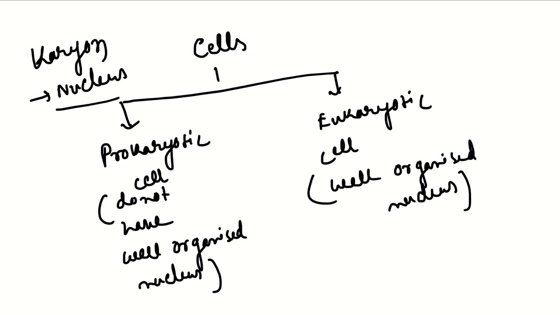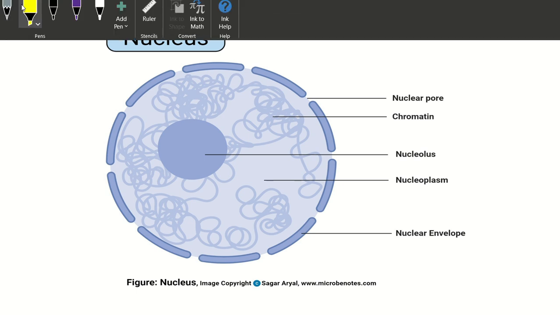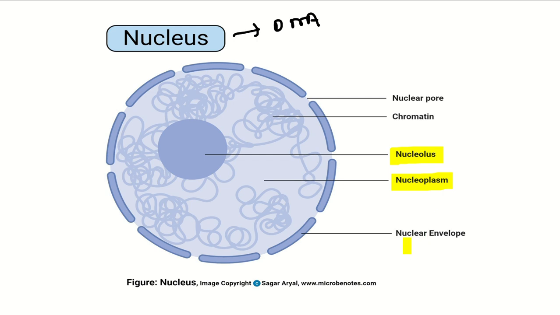What is the meaning of a well organized nucleus? The nucleus is the heaviest or densest part of the cell, and within the nucleus DNA is present. Four major parts are there in a well constructed nucleus: nucleolus, nucleoplasm, nuclear envelope or nuclear membrane, and chromatin.